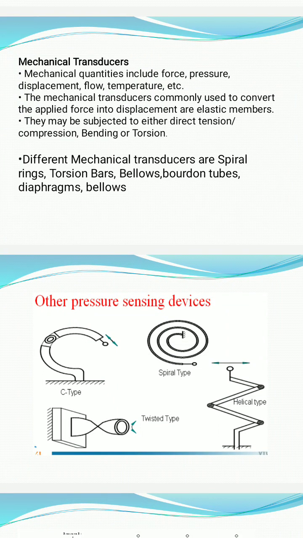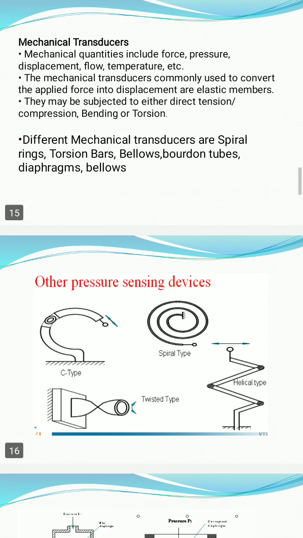Now we will see what are mechanical transducers. Mechanical transducers are the transducers that make use of mechanical elements like Bourdon tubes, spiral tubes, helical tubes, and other mechanical devices such as bellows, diaphragms, etc. That is why these devices are called mechanical transducers. These transducers are used for measuring force, pressure, displacement, and temperature.